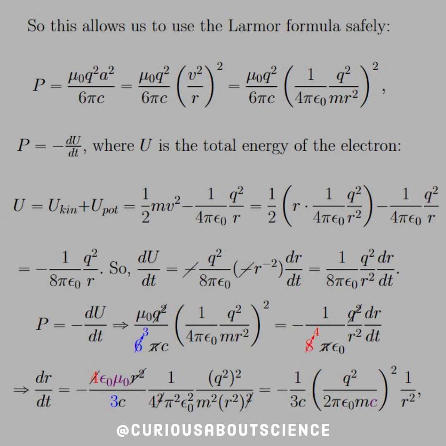With that being said, if U is equal to the total energy, then we have to have the kinetic and the potential. The kinetic is 1/2 m v squared. Potential is q squared over r, with the SI units for this particular interaction, 1 over 4 pi epsilon naught. So if we try to maneuver everything, if we force a v factor or an r factor in there by multiplying by r over r, then we can substitute in the v squared r that we found from the force relation again. And that's why the kinetic term goes to 1/2 r times 1 over 4 pi epsilon naught, q squared over r. That should be q squared over r, excuse me, not r squared.